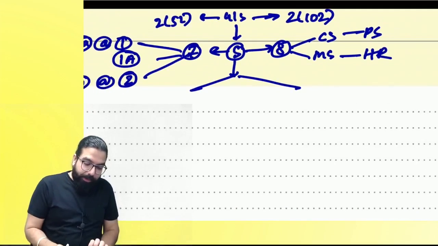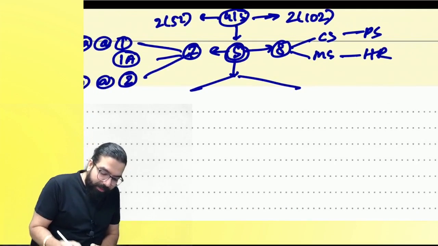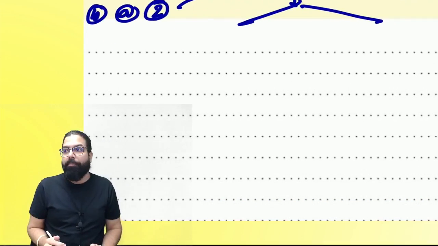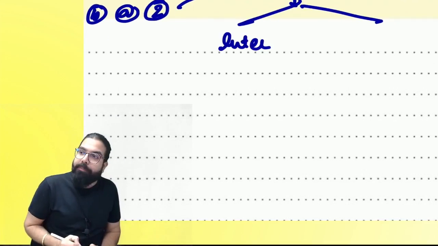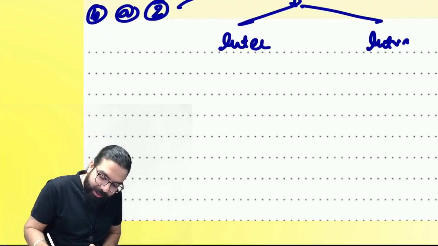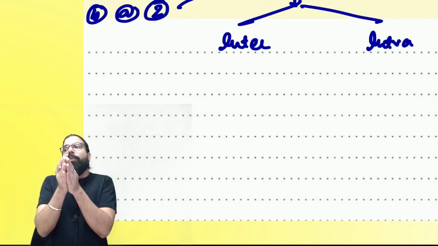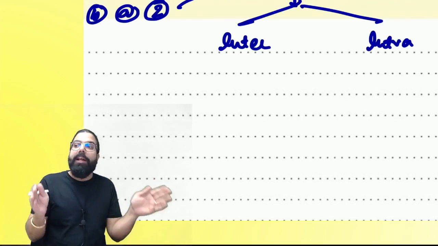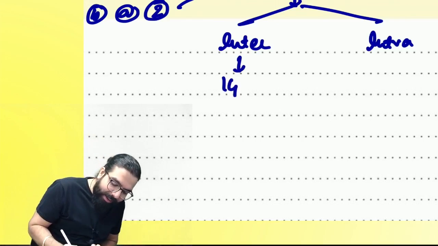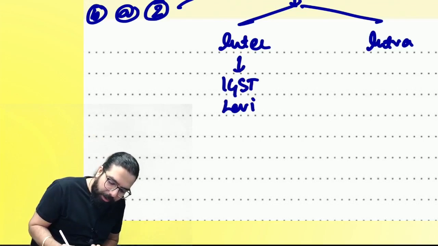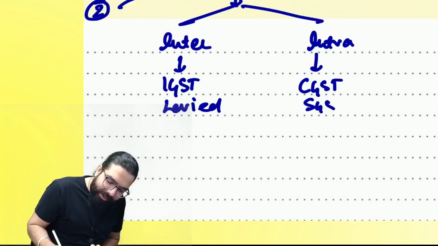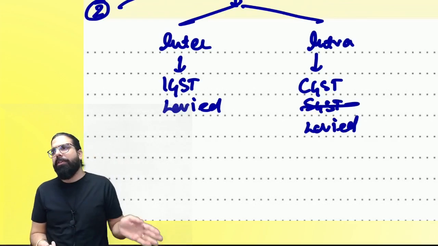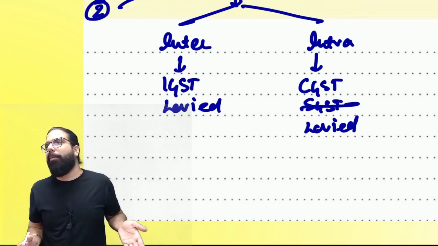Are we clear? Chalo. Now, when goods and services are being supplied, the next point that comes over here is, Baba, whether it is supplied interstate or intrastate. This is the nature of supply, whether it is inter or intra. If it is interstate, IGST will be levied or imposed. If it is intrastate, CGST and SGST will be levied or imposed. SGST is not a part of our syllabus, so we'll just say CGST will be levied.